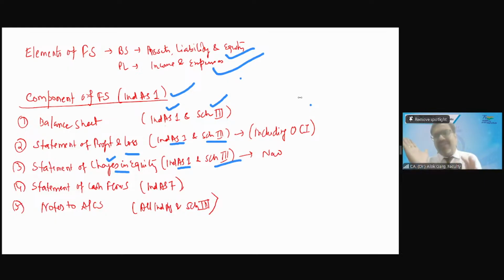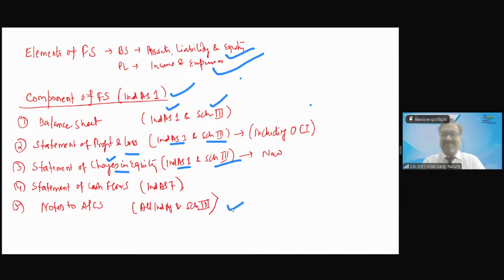Schedule 3 refers Ind AS 7. So who has given you the statement of cash flows? Ind AS 7 has given you the statement of cash flow. A statement of cash flow is always for the year ended, for the period ended. It provides you the liquidity performance. Okay. And then notes to accounts. What is the notes to accounts? Is it at a point in time or over the period of time?